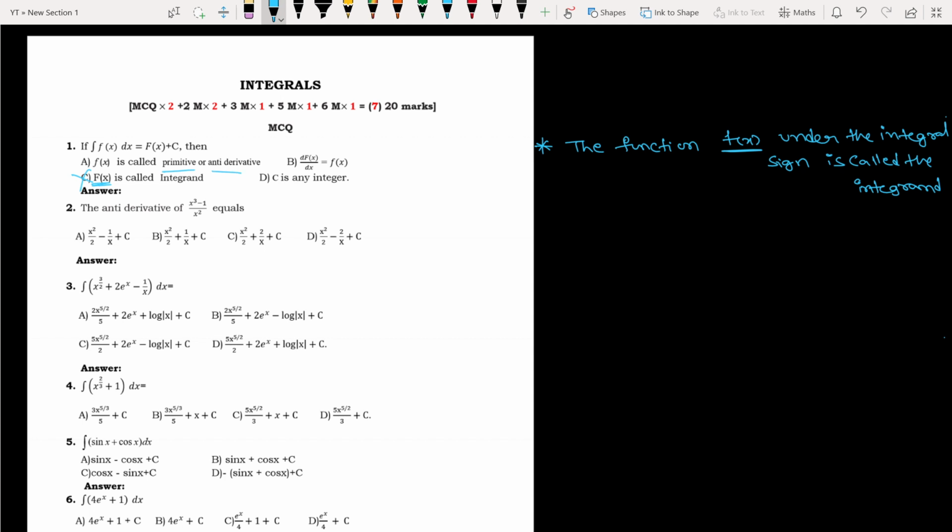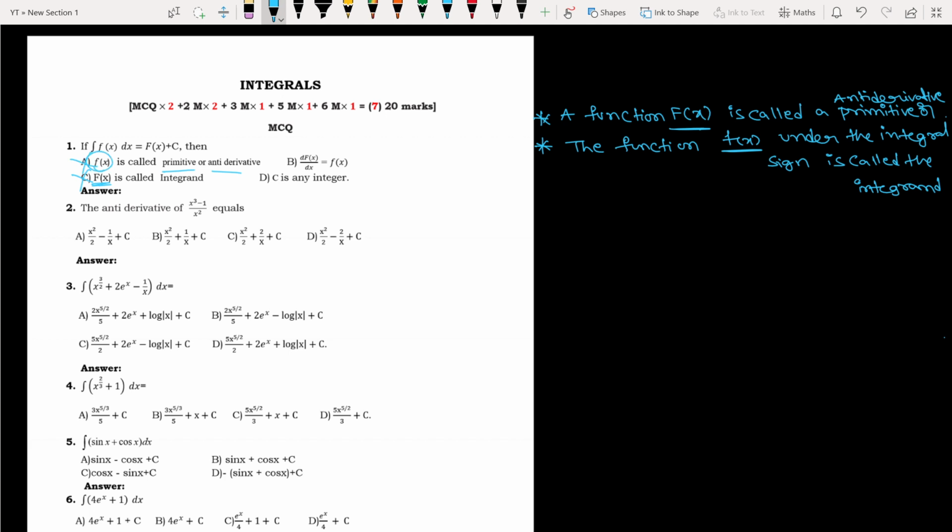So another point you must know: a function capital F of x is called a primitive or antiderivative. Okay na, both are same, little changes are there, but okay. So here capital F of x is called what? Primitive or antiderivative, but they are telling small f of x, so it is also wrong.